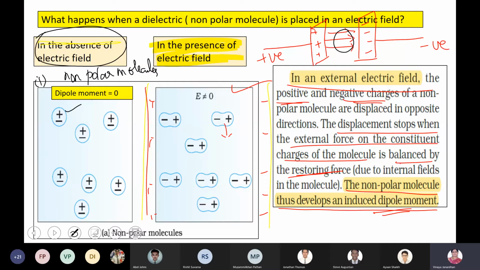Why? Because the electric field is going to displace the charges. Remove your electric field, and it again comes back to its original position because of the restoring force, and the dipoles will vanish.